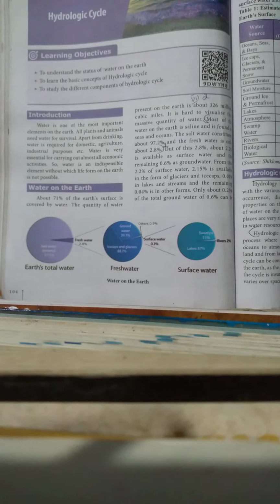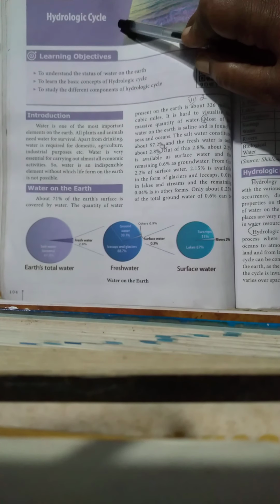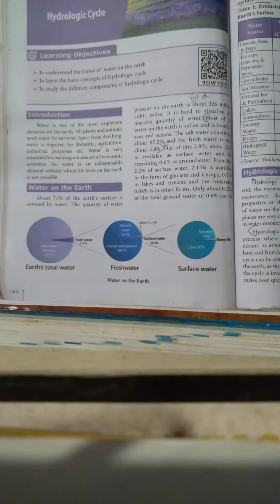The three important stages of the hydrologic cycle are evapotranspiration, precipitation, and runoff. There are six main components in the hydrologic cycle. Components means parts. They are evapotranspiration, condensation, precipitation, infiltration, percolation, and runoff.